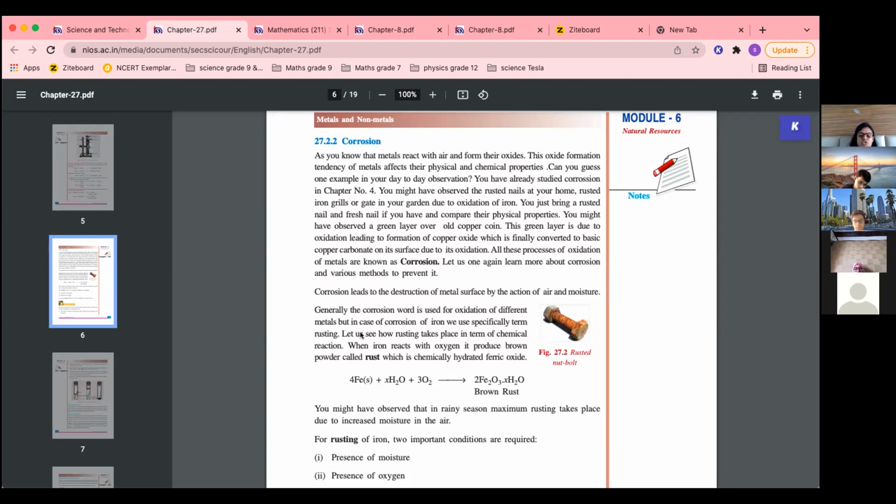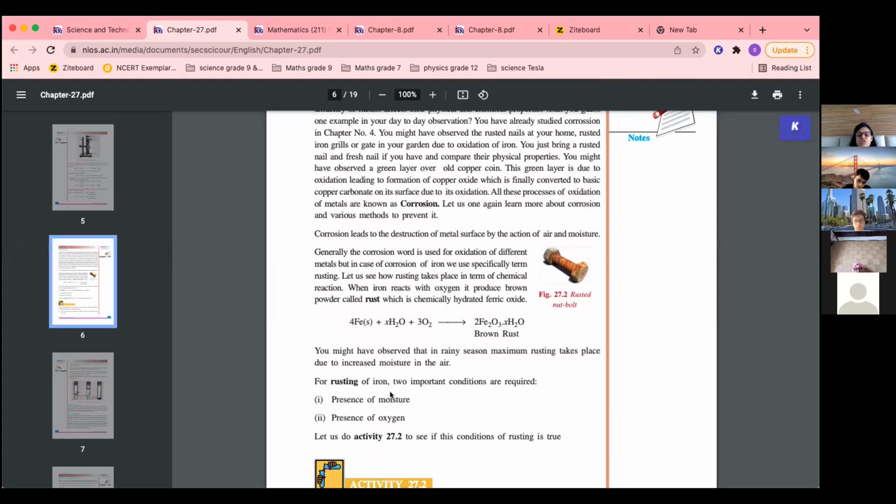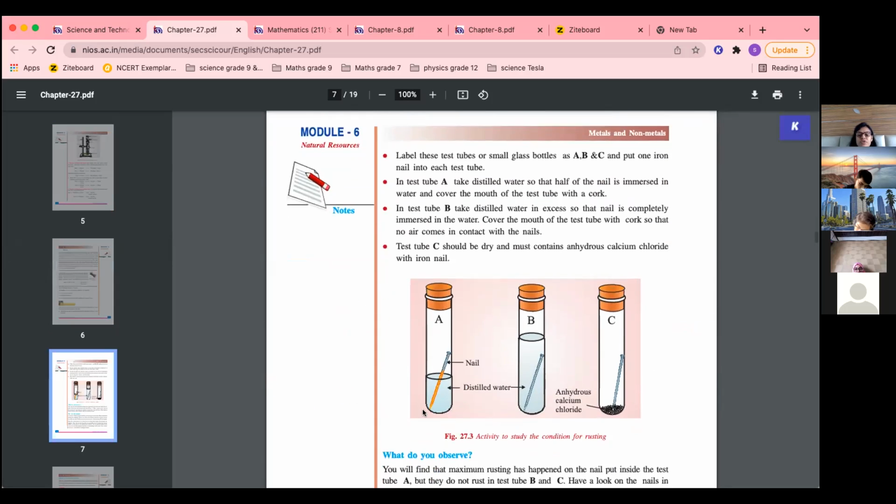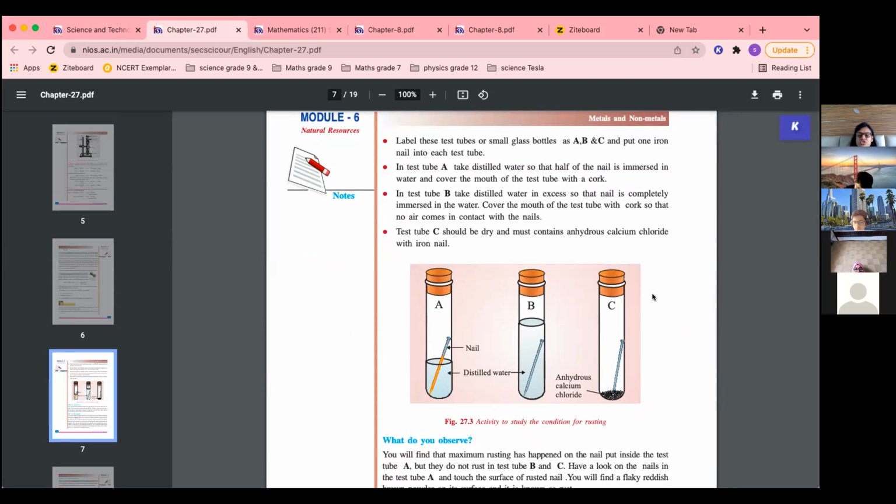So rust is actually oxidation of iron. Okay. So for rusting of iron, what are the two things required? Moisture and oxygen. Okay. There is an activity showing over here. You can see all the three test tubes A, B, C covered.